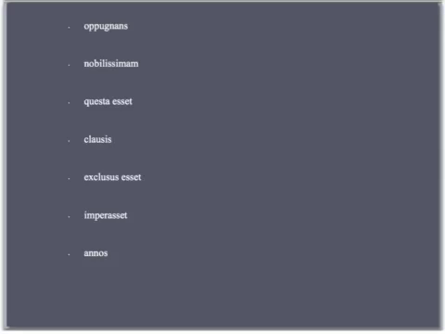Exclusus esset, should be exclusus est in this particular line, and it means he was excluded. It is not esset, it is exclusus est. If you look in the penultimate line on page 1, exclusus est. So for that, we simply say third person, singular, perfect, passive verb.